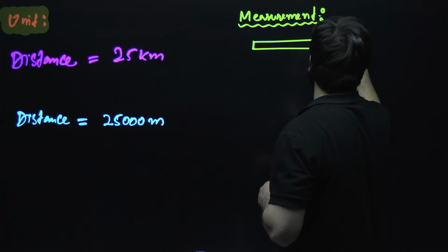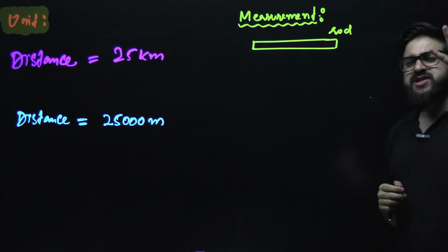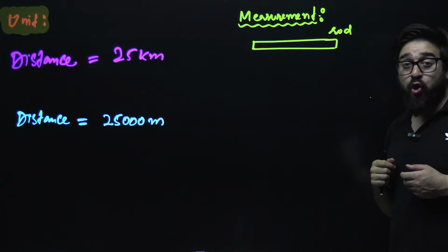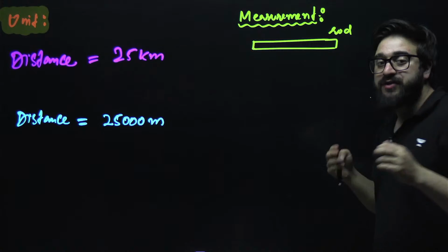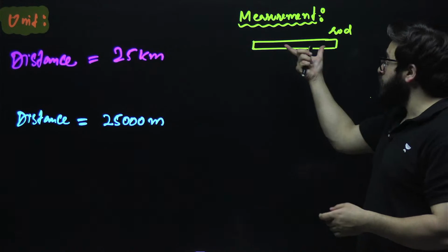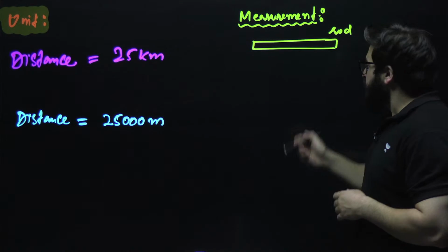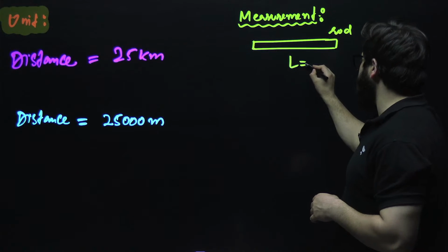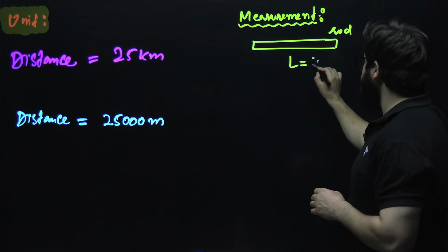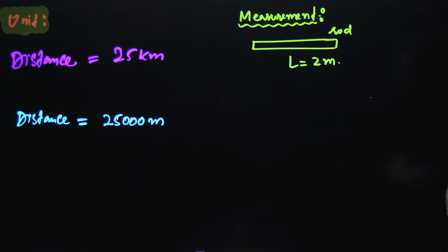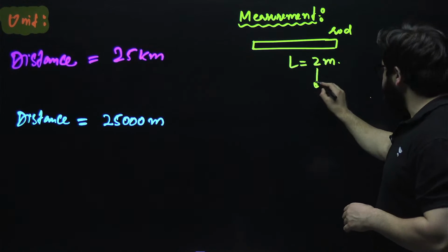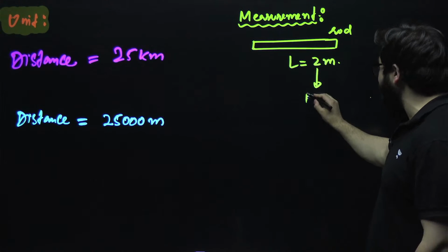I am asking you to tell me the length of this rod. So basically you will have to do the measurement. You have to measure the length of this rod. Now you came and you measured the length of this rod. You said it is, sir, 2 meters. What is this 2? This 2 is what we call the magnitude.